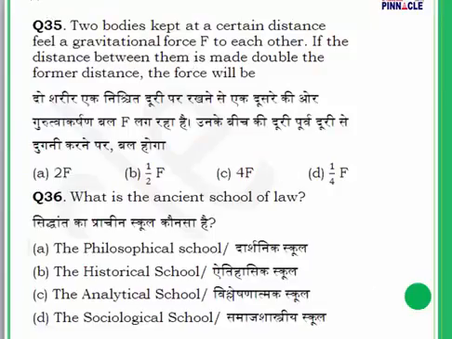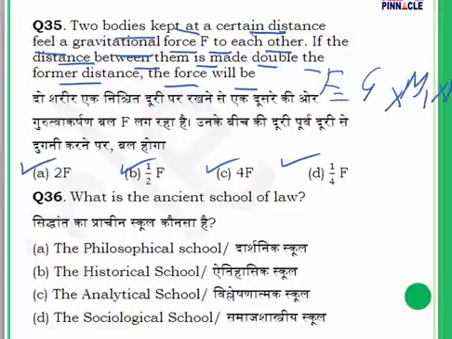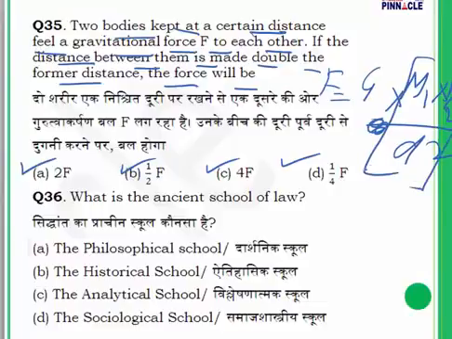Question number 35. Two bodies kept at a certain distance feel a gravitational force F to each other. If the distance between them is made double the former distance, the force will be. We have options 2F, 1 by 2 into F, 4F, and finally 1 by 4 into F. Now, we have a formula, F is equal to G into M1 into M2 divided by D square.